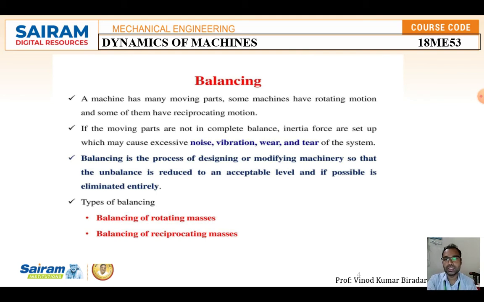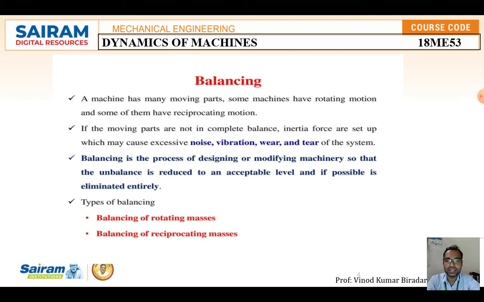Normally a machine has moving parts. Some machines have rotating motion and some have reciprocating motion, so you need to study both these topics. If the moving parts are not in complete balance, inertia forces are set up, which may cause excessive noise, vibration, and wear and tear of the system. To avoid such conditions we need to study balancing.